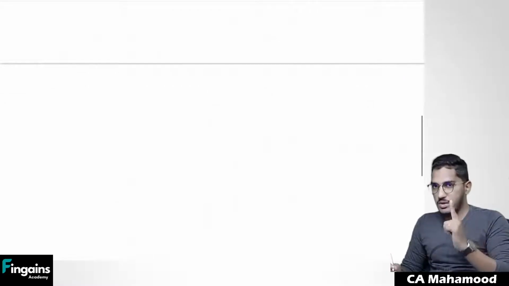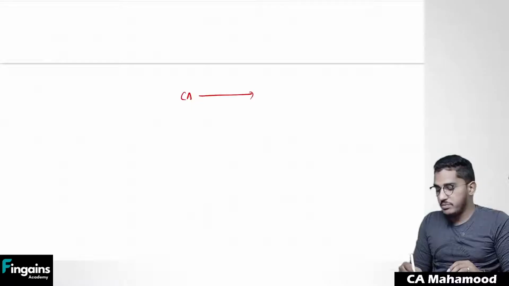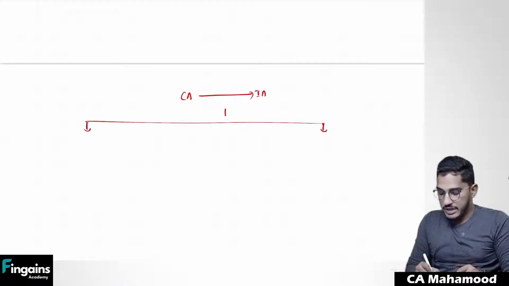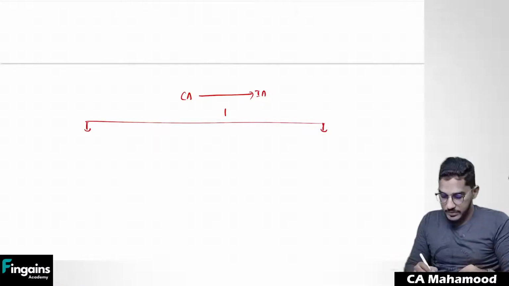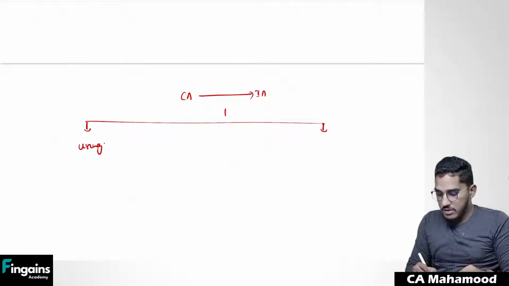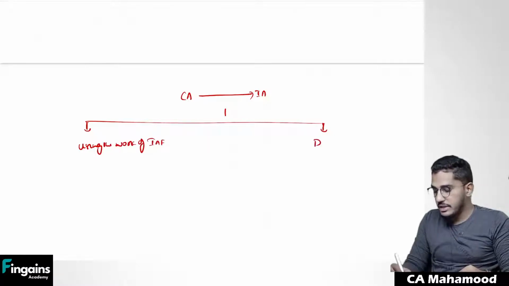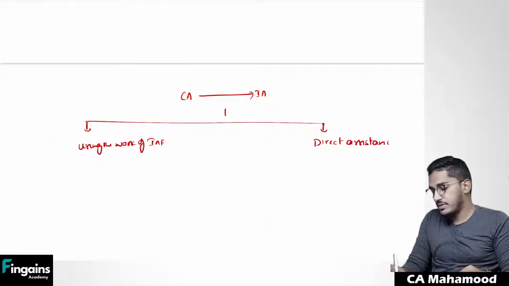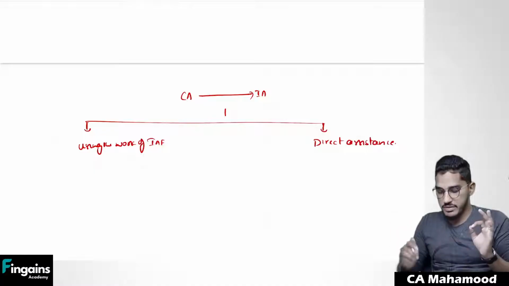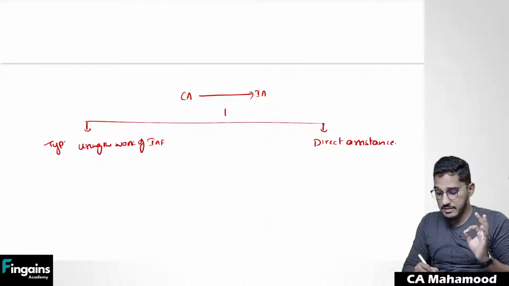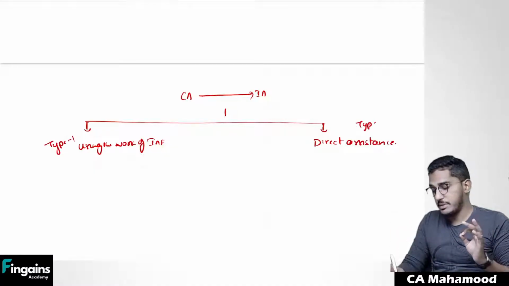This standard is very simple if we understand one simple concept, and then it is going to be very easy. The external auditor is going to make use of the internal auditor's work in two ways: using the work of the internal audit function, and using the internal auditors for direct assistance. If you understand the difference between the two, for our convenience, I will call this type 1 usage and this type 2 usage.